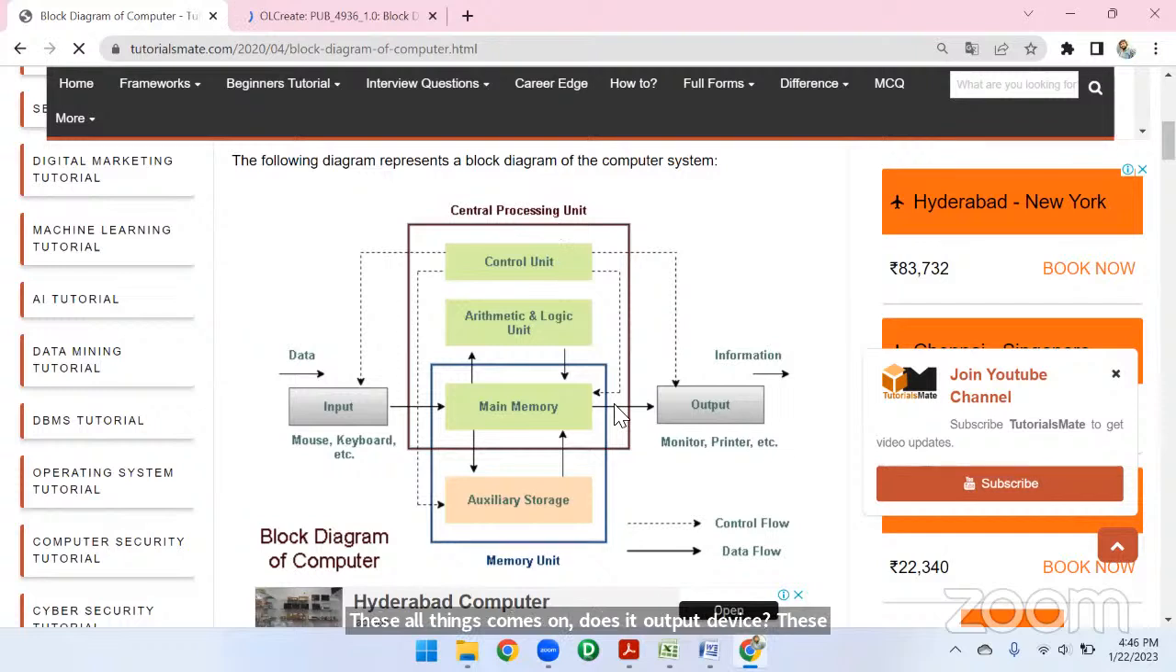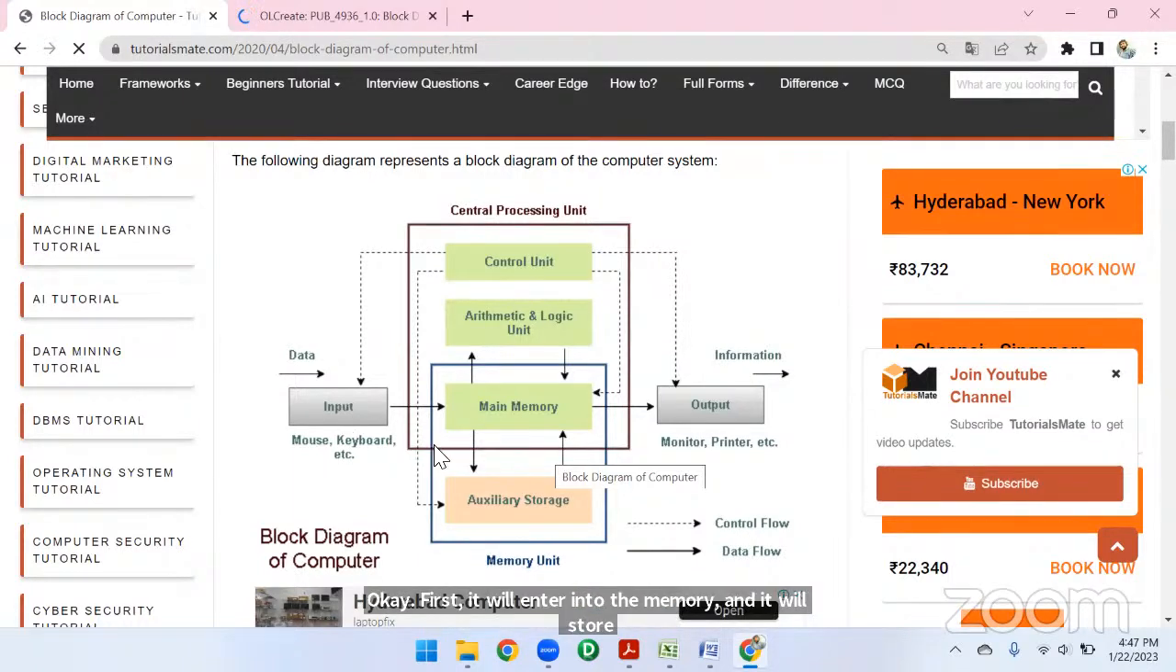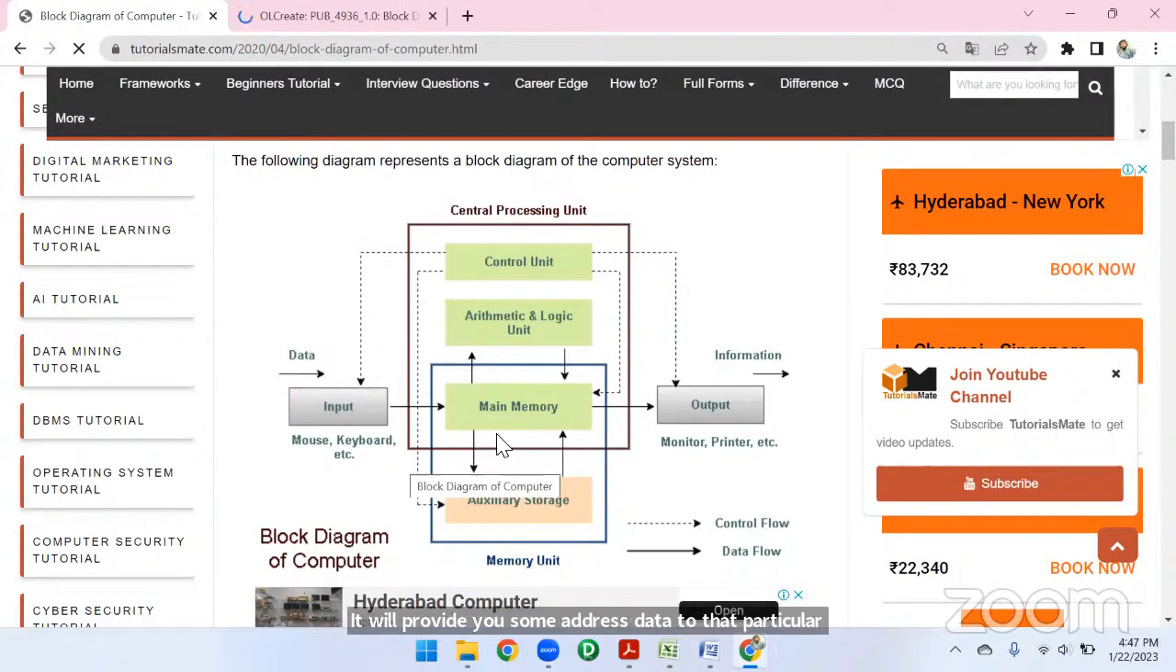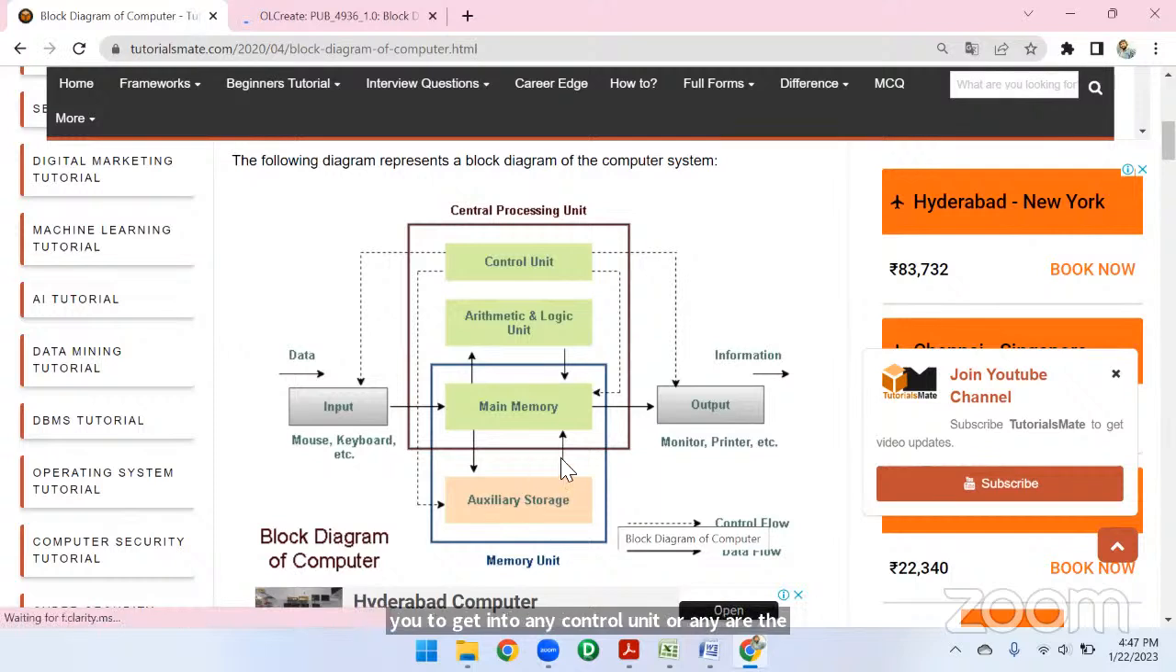In the CPU, we have a control unit, an arithmetic and logic unit, and main memory. Whatever data we enter from the input device first enters the memory and is stored, and it provides an address for that content. From that memory, it is passed to the control unit, the arithmetic or logic unit, or the processor.